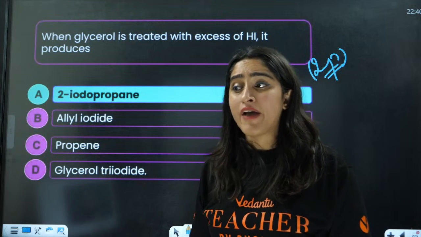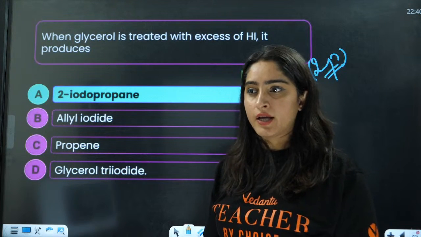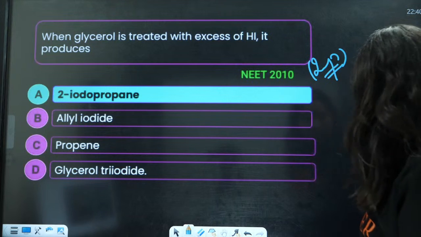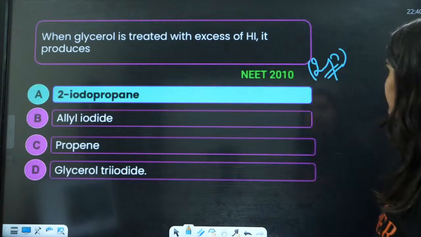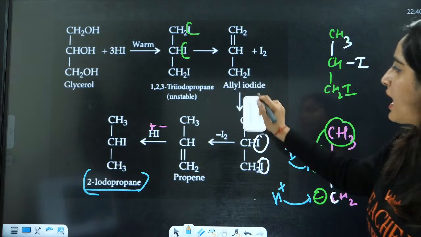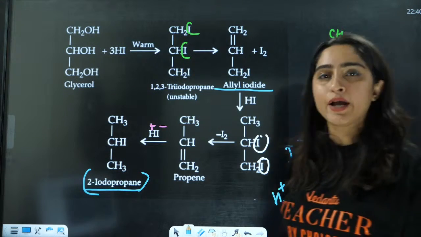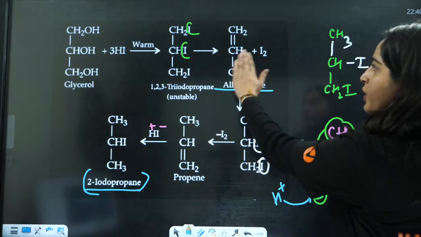Ma'am, it's excess of HI. Yes, excess of HI. In case there is no excess of HI, this reaction will stop here. That is allyl iodide. This reaction is going to stop here.